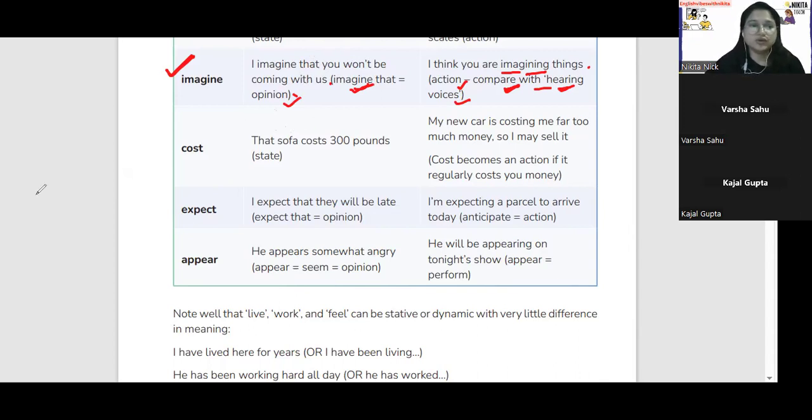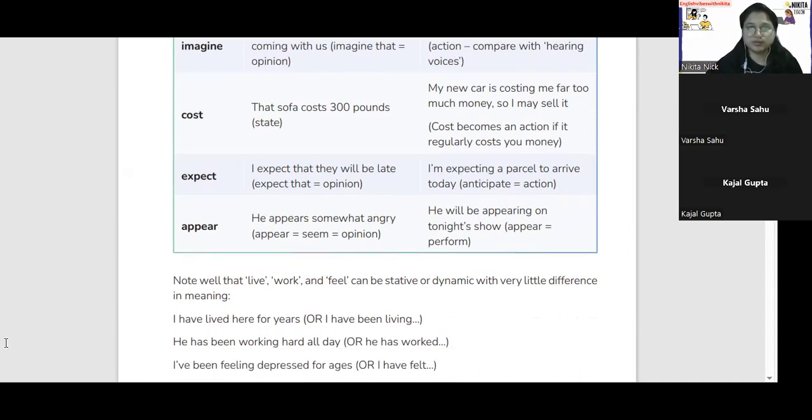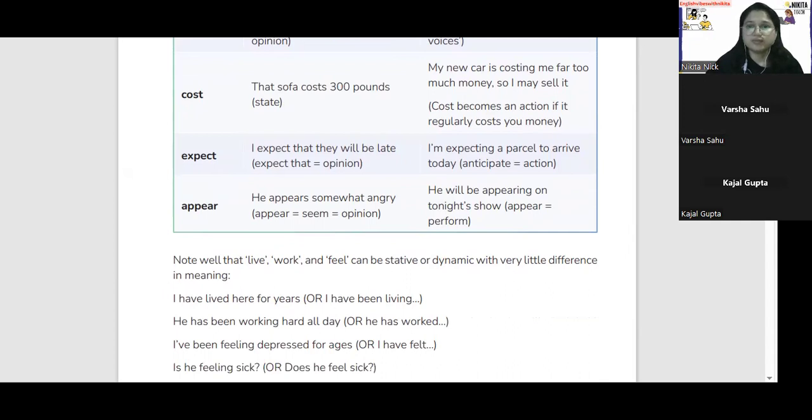All right? So let me read these 3 for you all because it's like 10 minutes left. Cost. That sofa costs 300 pounds.